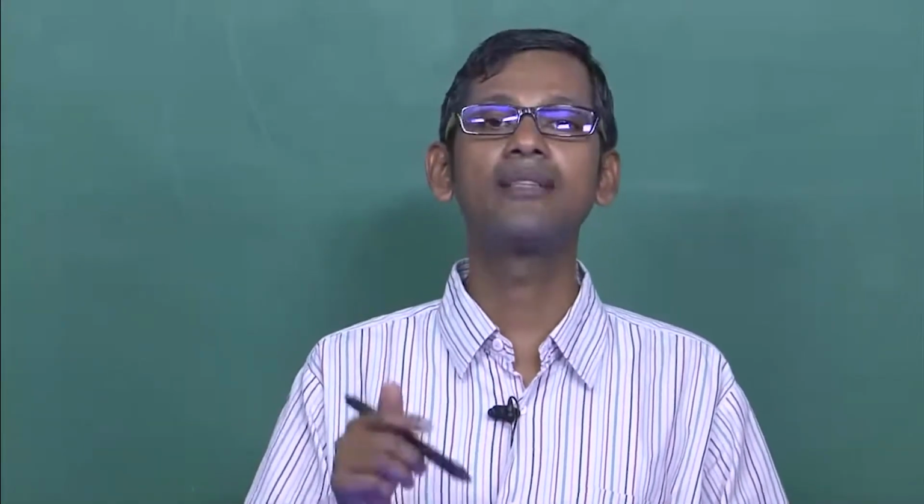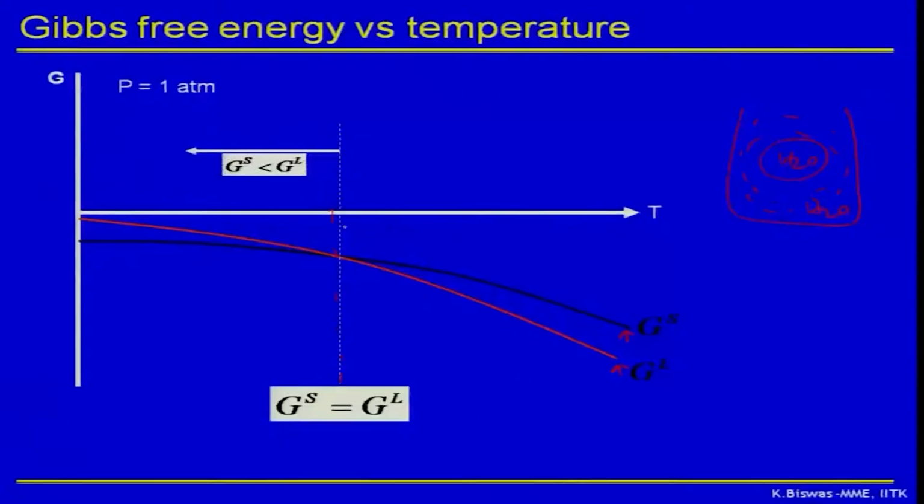So that is why at 1 atmospheric pressure, G of S or G of the ice and G of the water or liquid will cross over, and that crossover tells you they are equal. So that means there is no net difference between the free energy of these two phases. Now below 0 degree Celsius temperature or 273 Kelvin, Gs is less than GL. That means the free energy of the solid is lower than the free energy of the liquid.